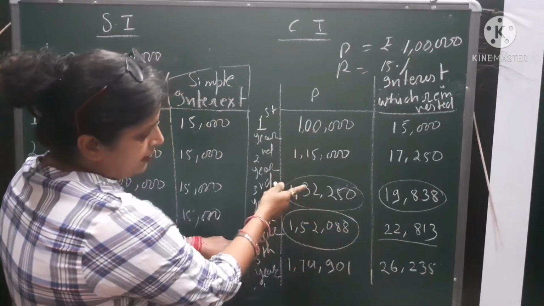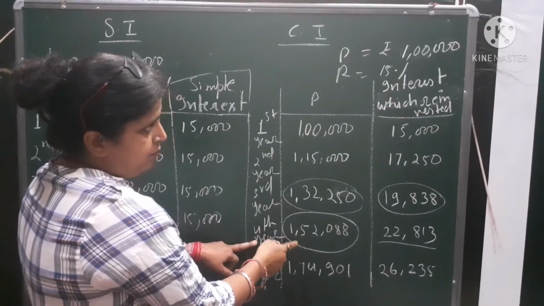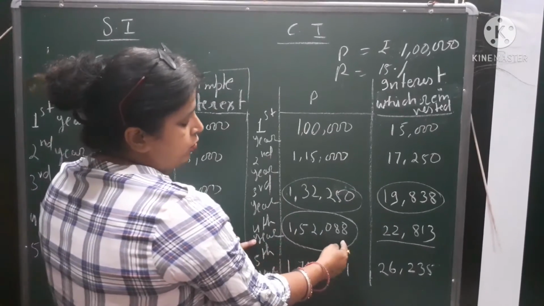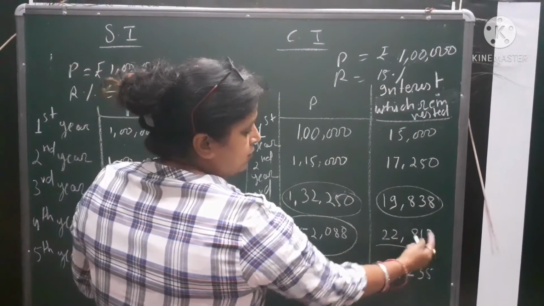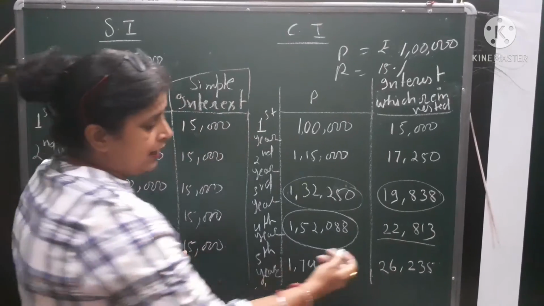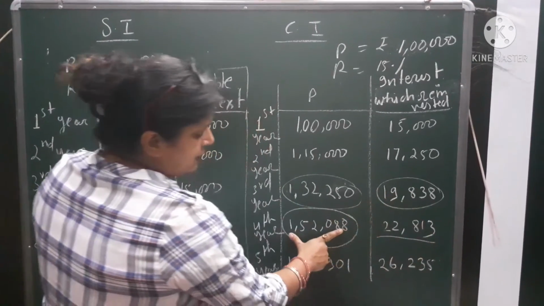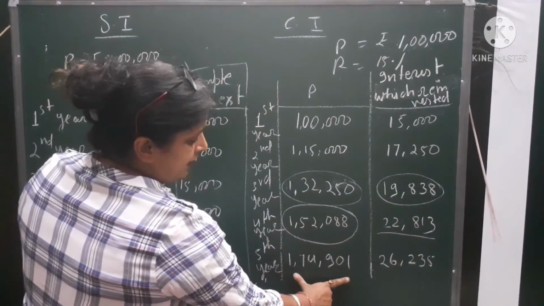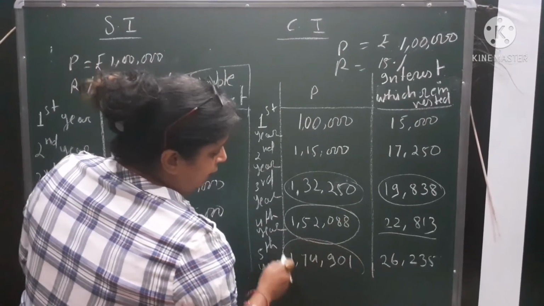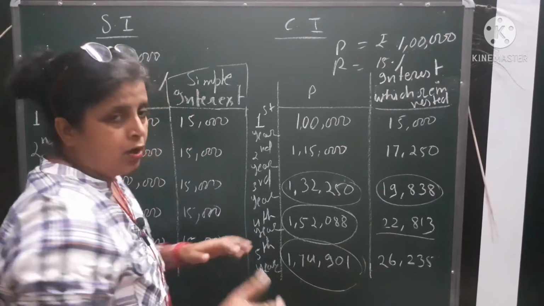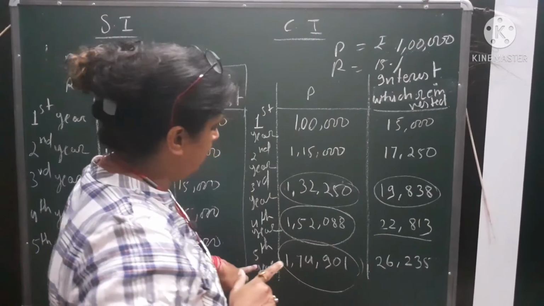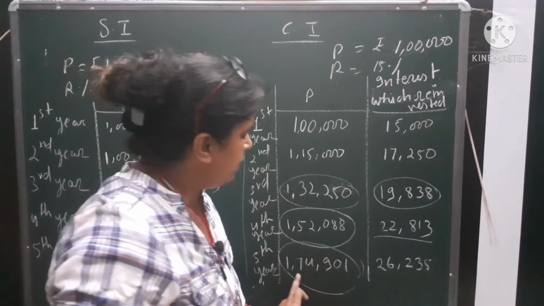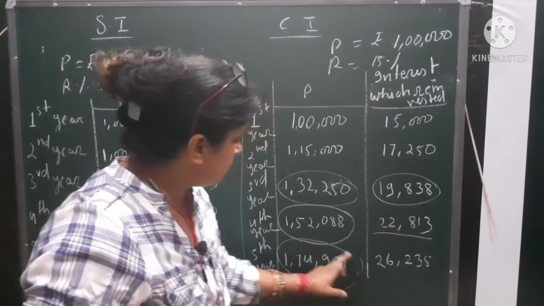See, every year the principal is increasing. 15% of 1,52,088 rupees will be 22,813 rupees. Now again this money is added, so now it is 1,74,900. This is the principal of that person which is already there in the bank at the end of the fifth year, and he got 15% interest on this money.